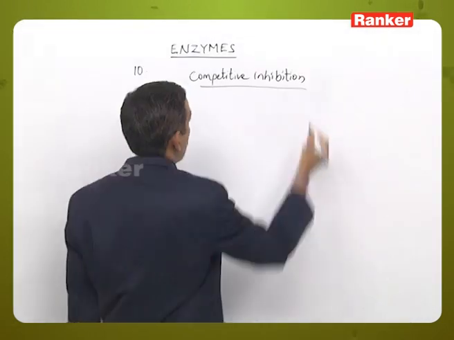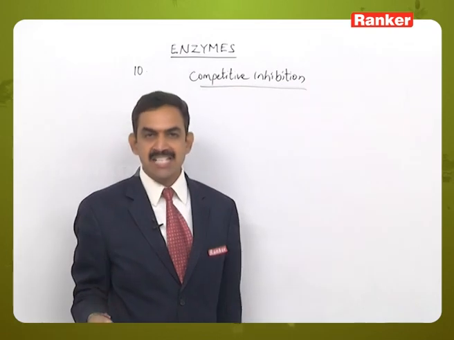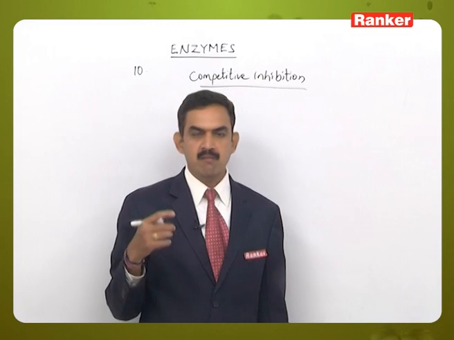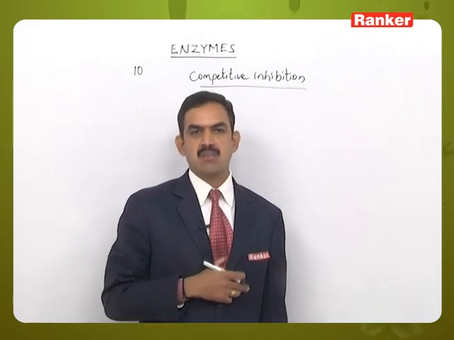So, here competitive inhibition means an inhibitor which is having a similar structure to that of the substrate molecule will inhibit the activity of the enzyme.